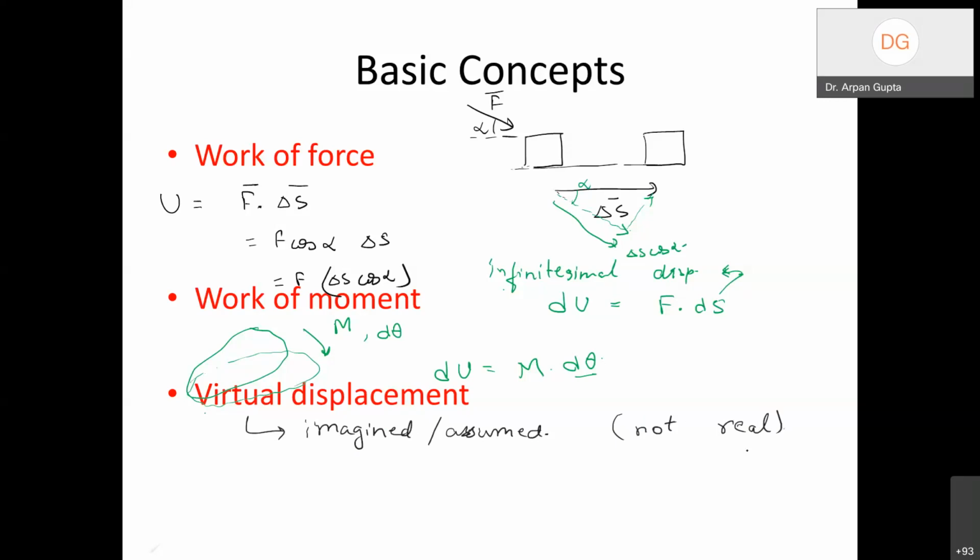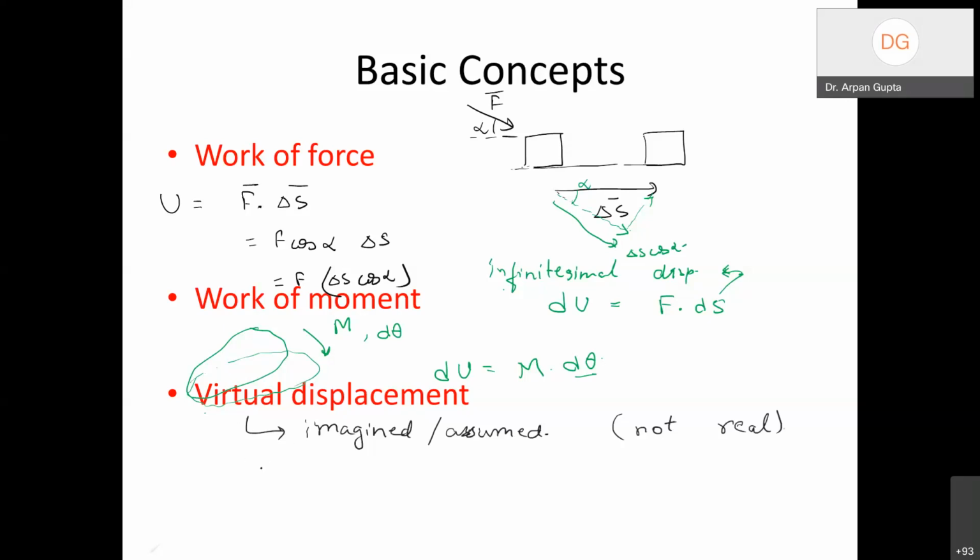So when we say virtual displacement, it means that in reality the displacement is not taking place, but we are assuming a very infinitesimal displacement in an object, right? So it's just an imaginary concept. We imagine the displacement to take place, right? Of course, it may appear a little hypothetical right now, but hopefully it will become clear in this lecture.